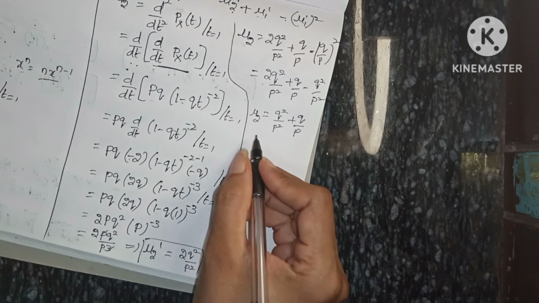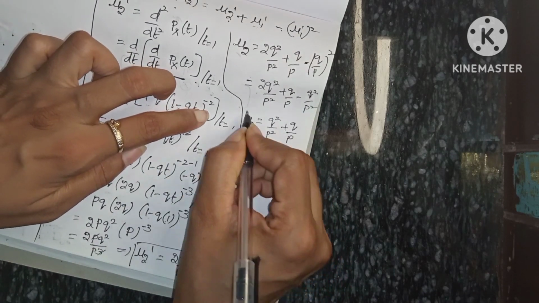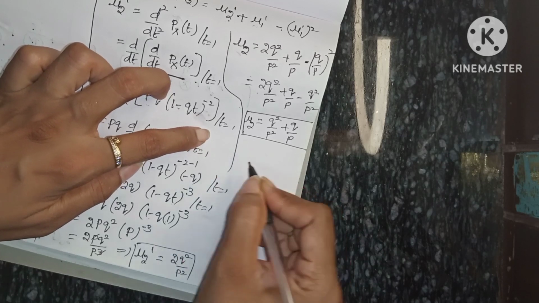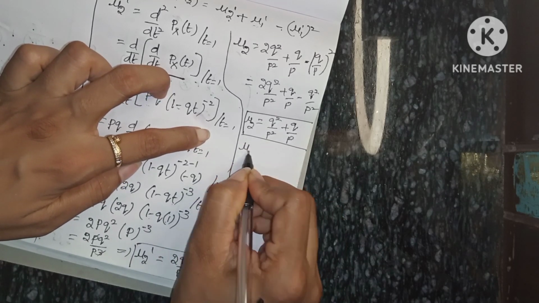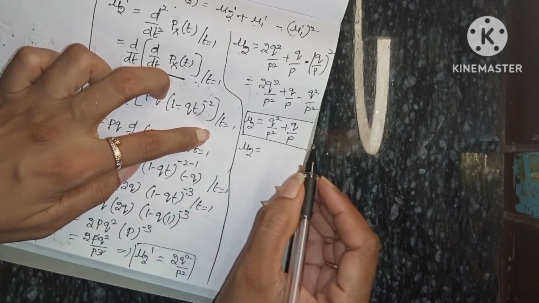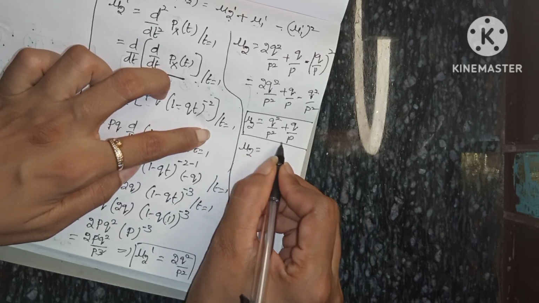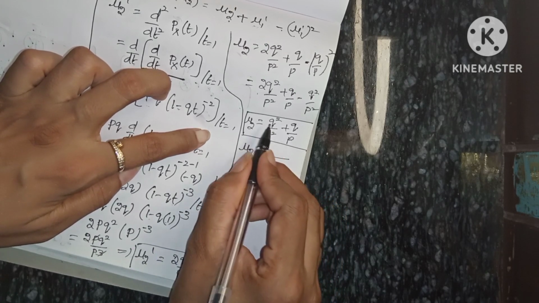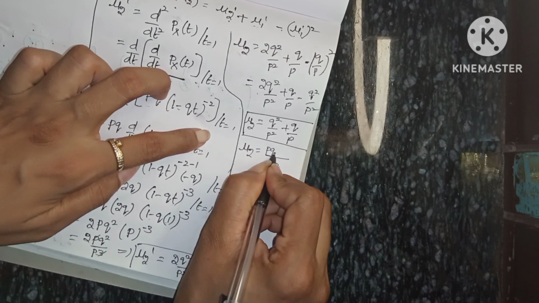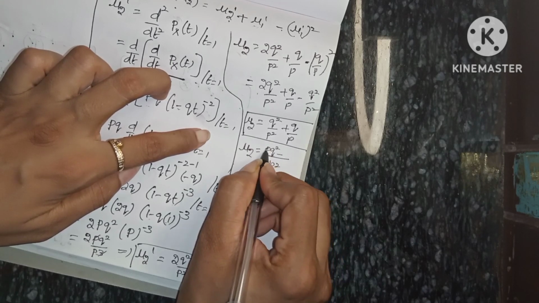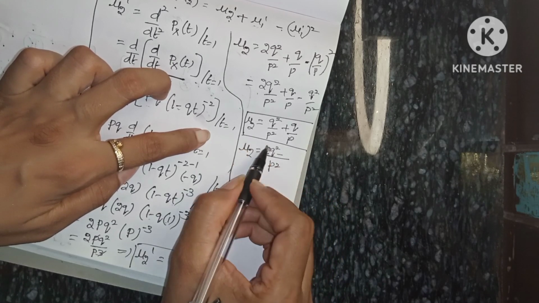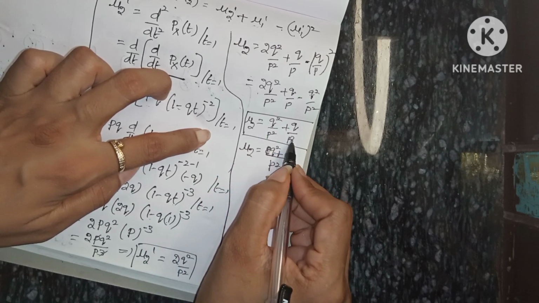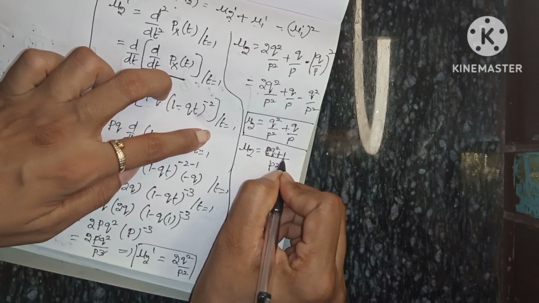We can also simplify this one, or else you can leave it like this. If we simplify, for mu2 we take the LCM, and p square is the LCM. So q square plus, here we do not have p square, we have p, so pq.